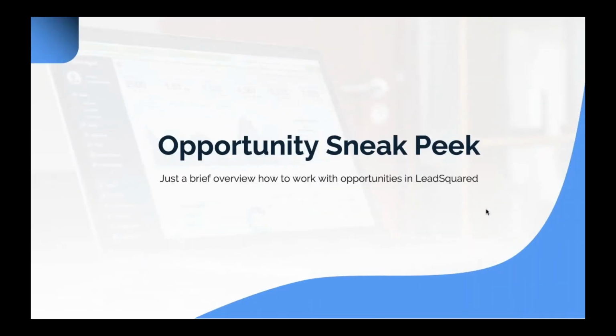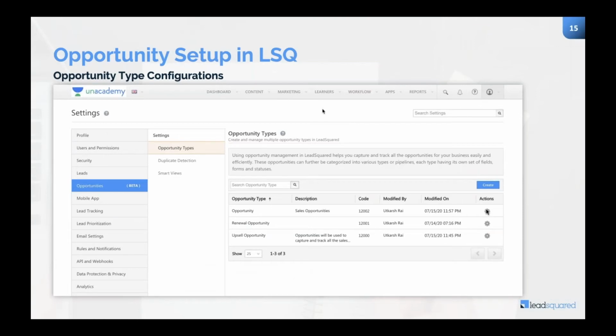Coming to the sneak peek, like how it actually looks in LeadSquared. I will just walk you through that part. What we have done over here is we have added a new tab in our navigation. So this is not an Academy account. Let me just tell you, it's my dummy account, and I've just used it to make it more real.